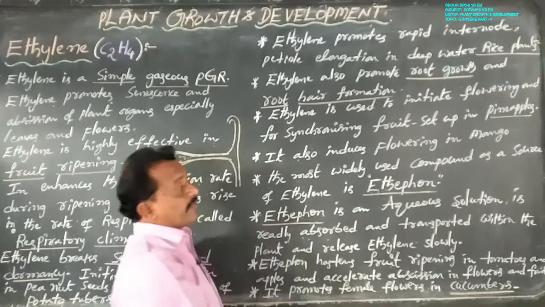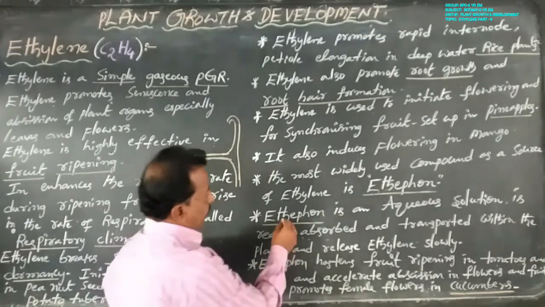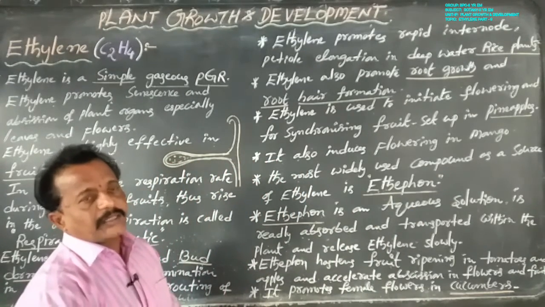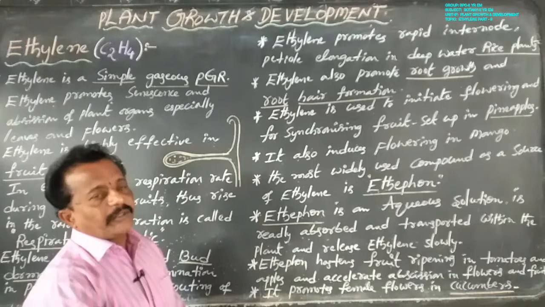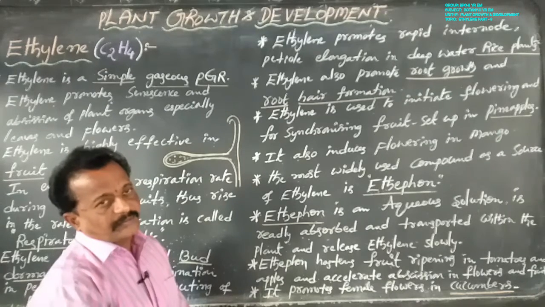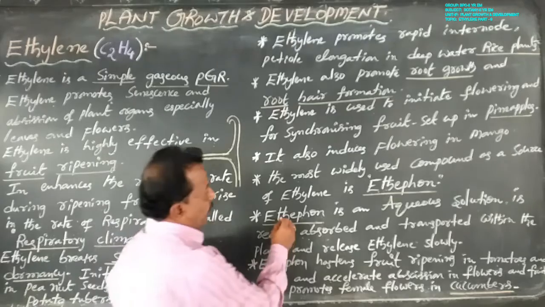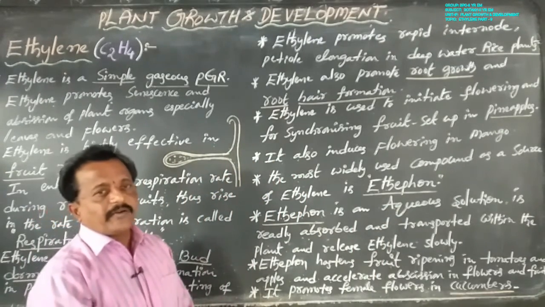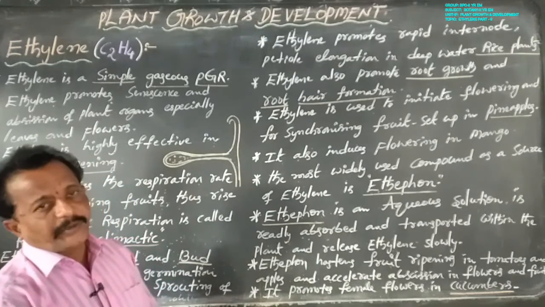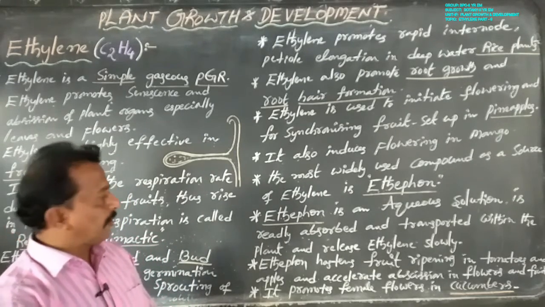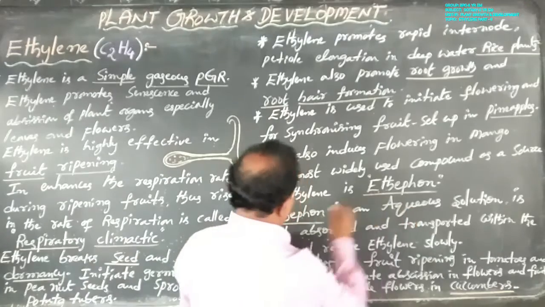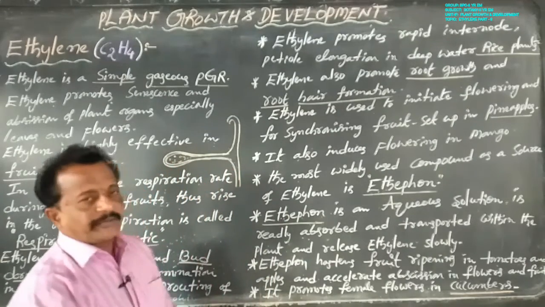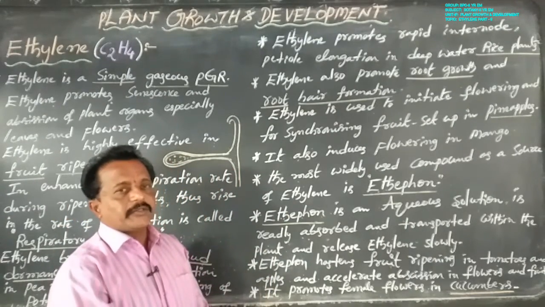So what is the importance of ethephon? Ethephon is an aqueous solution that easily evaporates in the air. Ethephon is an aqueous solution that is readily absorbed and transported within the plant, and it releases ethylene slowly.